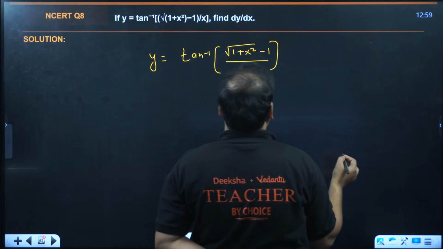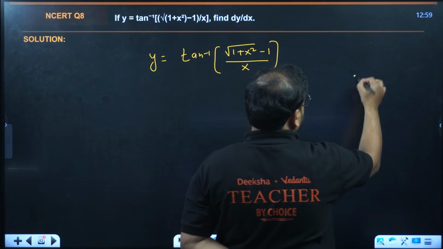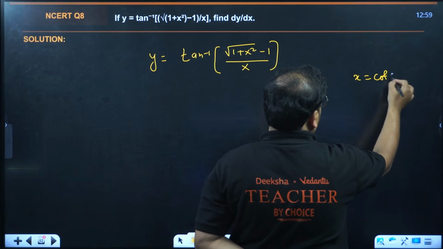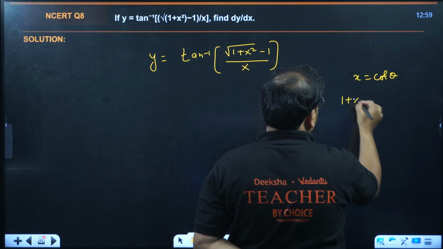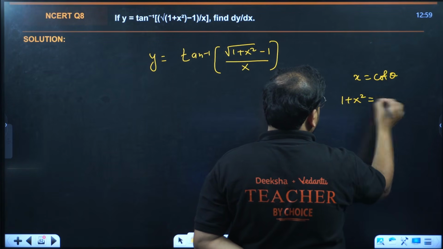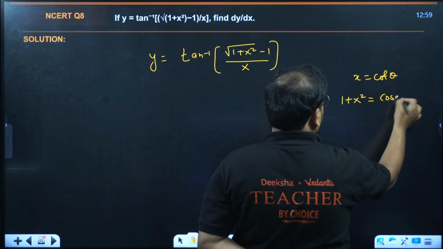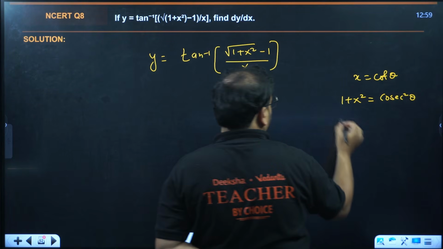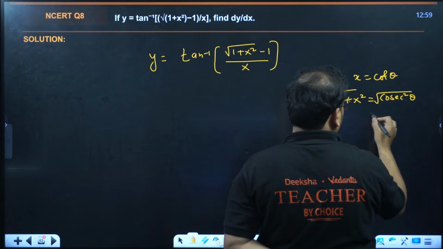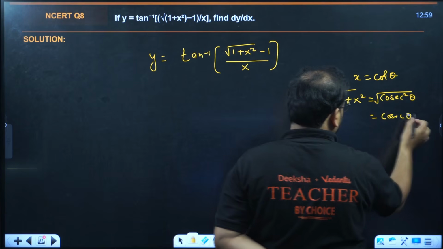Let's try to do x as cot theta. Then 1 plus x square becomes cosec square theta. Root will give me simply cosec theta.